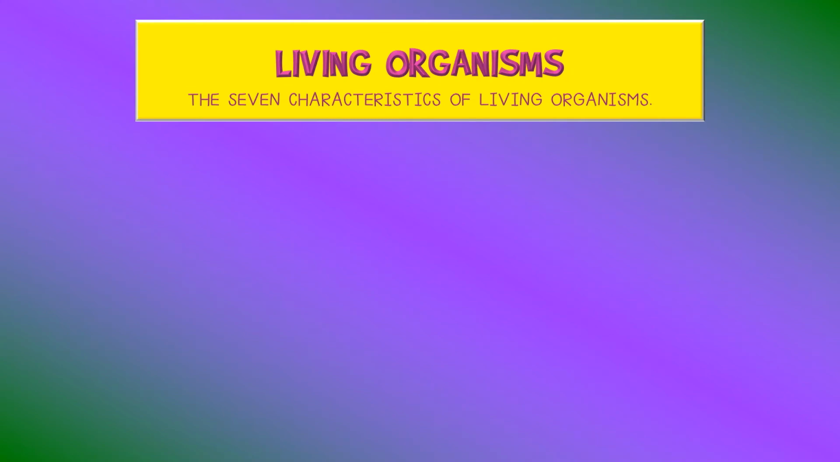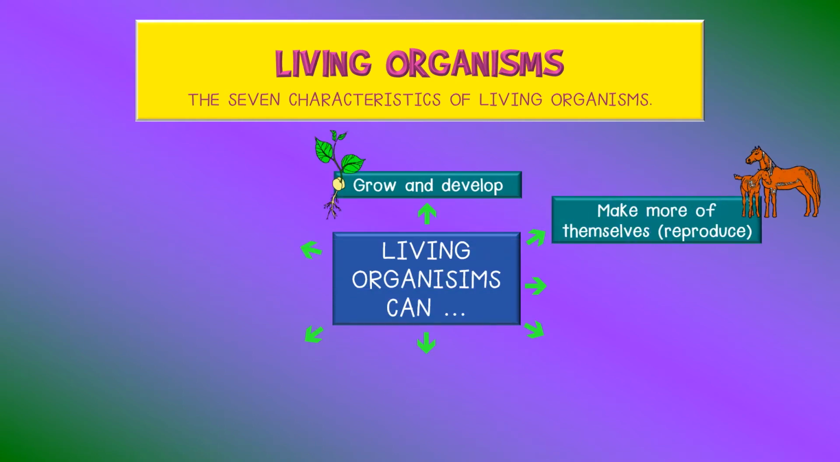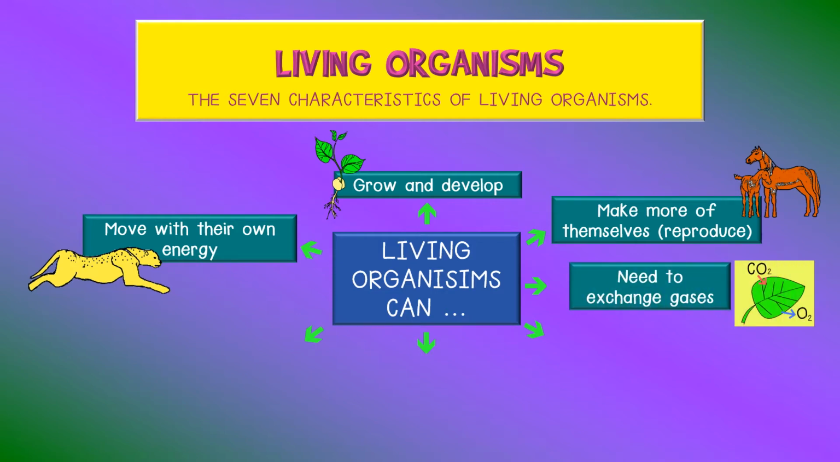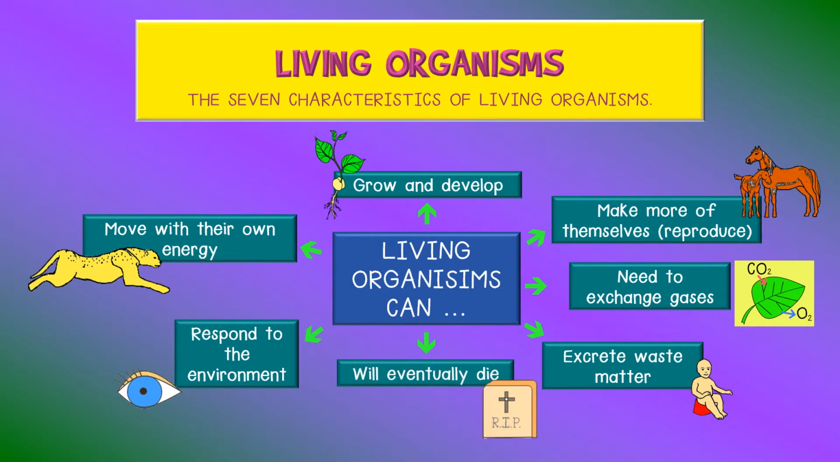Let us begin by revising the 7 characteristics of living things. Living things grow and develop. Living things make more of themselves by reproduction. Living things can move with their own energy. Living things need to exchange gases. Living things respond to the environment. Living things excrete waste matter. And living things will eventually die.